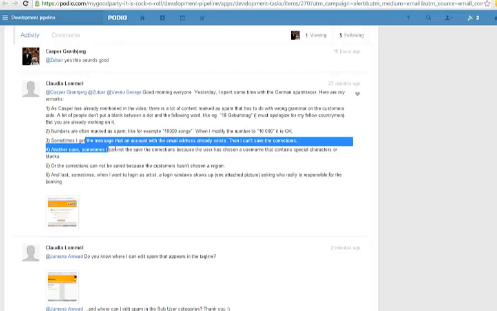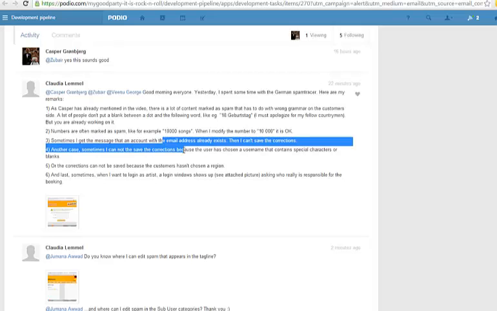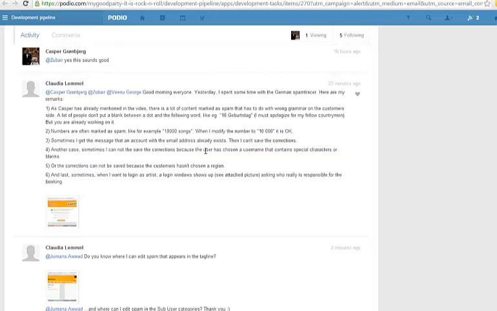Then we have these two questions, that sometimes an email already exists or sometimes a username has special characters. The reason we have this problem is because we imported all users from the old system, and in the old system we had some different rules, and that means that we might have had a user that was signed up with the same email address 5 times in the old system, and that is not possible in the new system.